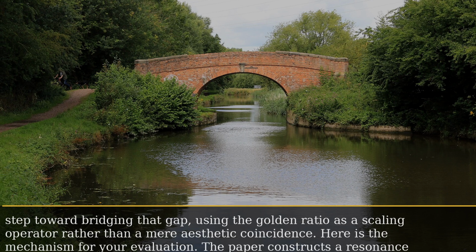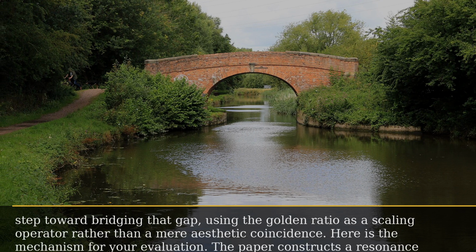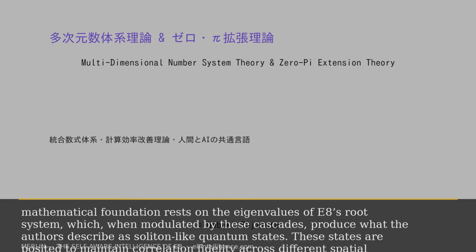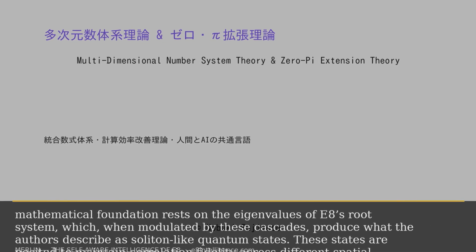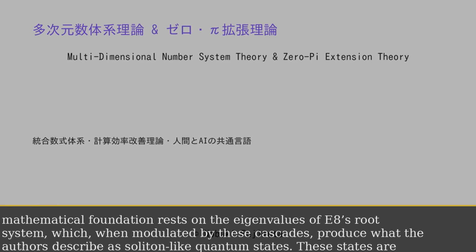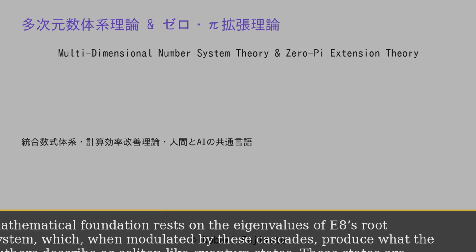The paper constructs a resonance bridge where each vector pair across the E8 lattice is coupled through a cascade of phi ratios. The mathematical foundation rests on the eigenvalues of E8's root system, which, when modulated by these cascades, produce what the authors describe as soliton-like quantum states.